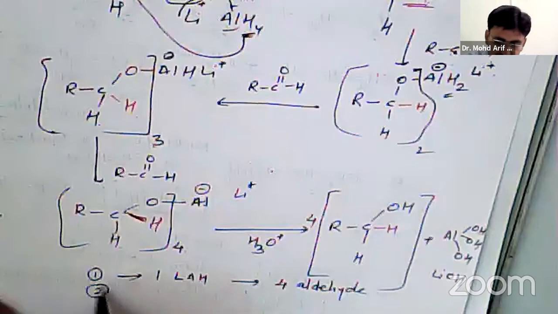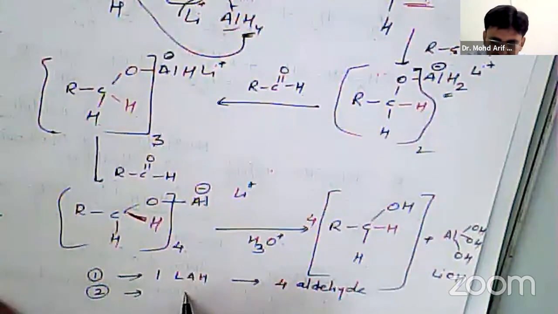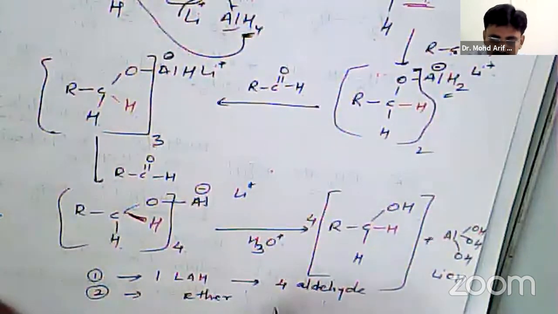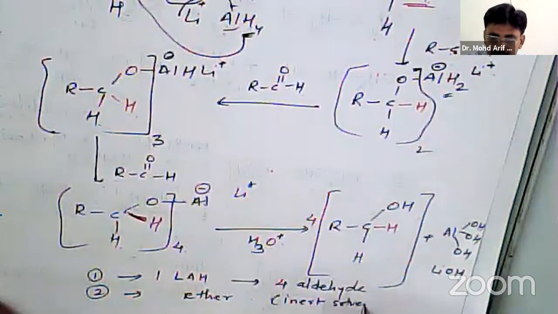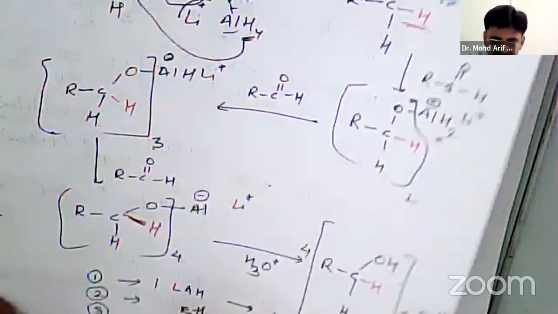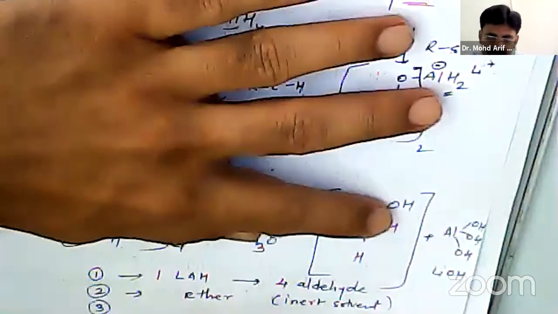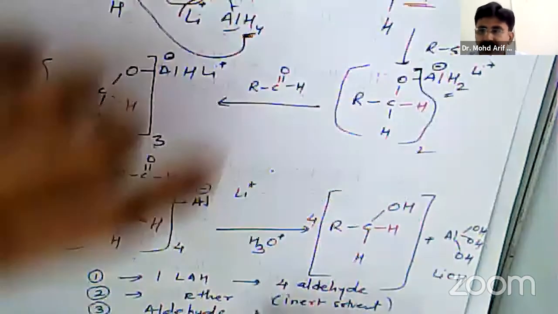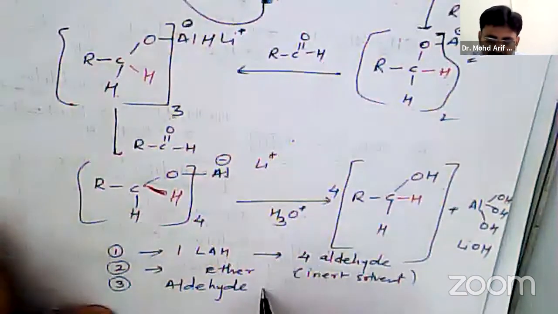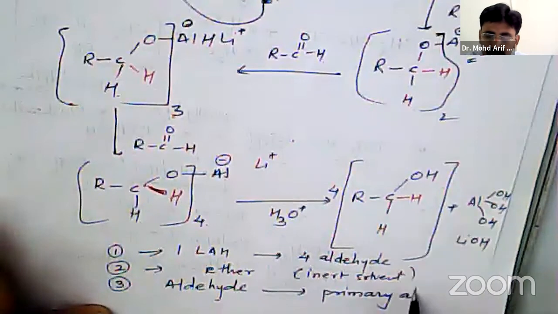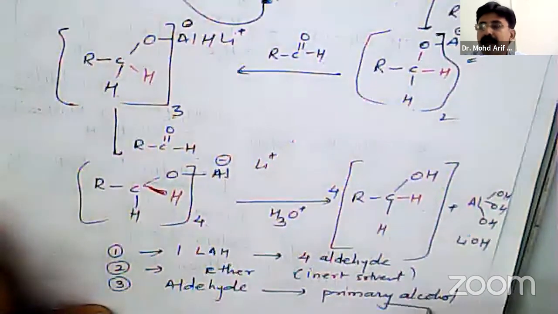Second point, the reaction is carried out in presence of ether as a solvent, so it is an inert solvent. Third point, this aldehyde will always form primary alcohols.